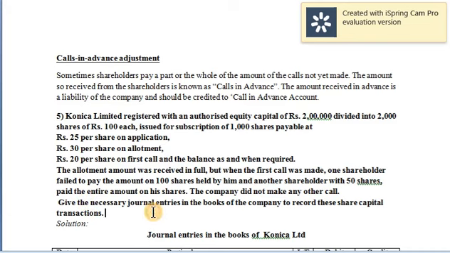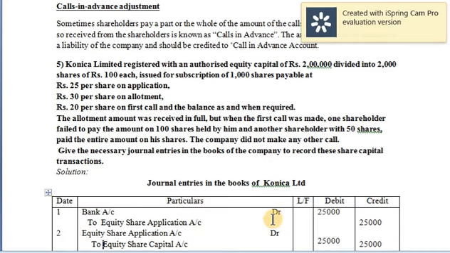Give the necessary journal entries in the books of the company to record these share capital transactions. So we'll have to see the journal entries, how we will have to give. First two stages, that is application and allotment, it is very clear. No adjustments have been there. You can give just two journal entries in the application stage and allotment stage that we have been seeing in the previous classes.